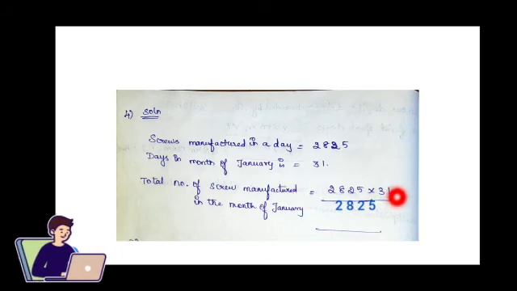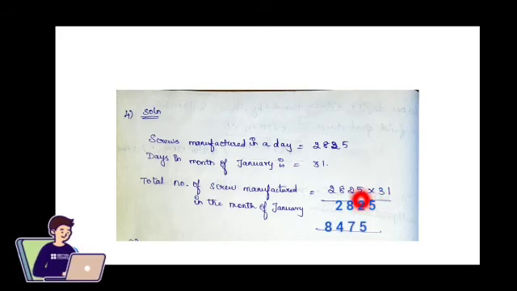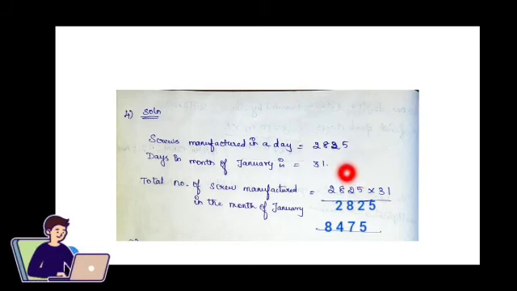So 1 multiplied with 5 gives 5. 1 multiplied with 2 gives 2. 1 multiplied with 8 gives 8. 1 multiplied with 2 gives 2. Then 3 multiplied with 5 gives you 15. 1 is carry forward. 3 multiplied with 2 gives you 6, plus 1 is 7.